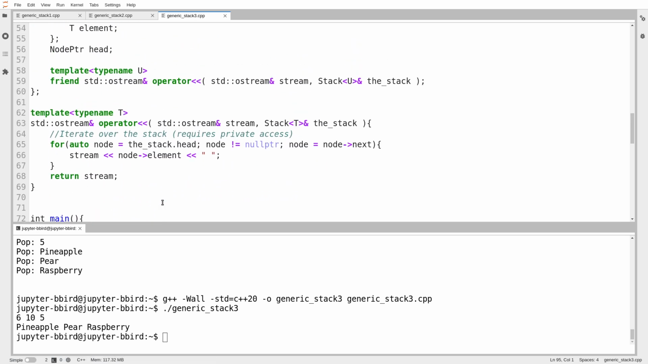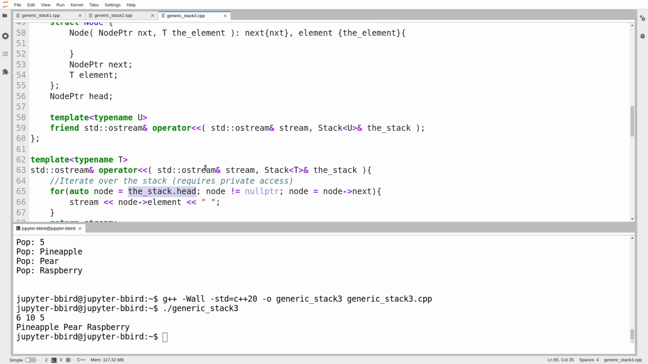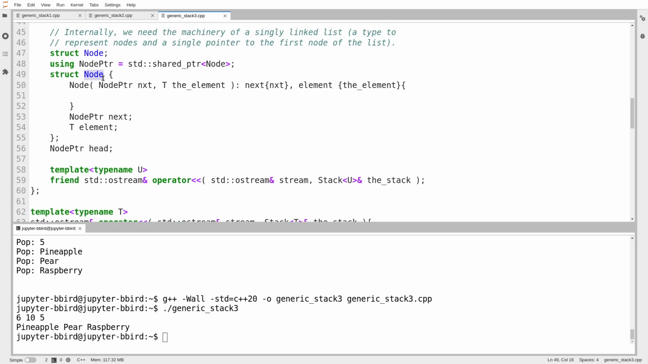It is ugly. So first, the print operator, like before, needs to have a template directive attached so that it can work with stacks of anything, not just stacks of int. But then when I iterate over the stack, and we'll talk more about iterating over linked lists in one of the next two videos, I have to work with a couple of things that are private. So the head pointer in the stack is private.